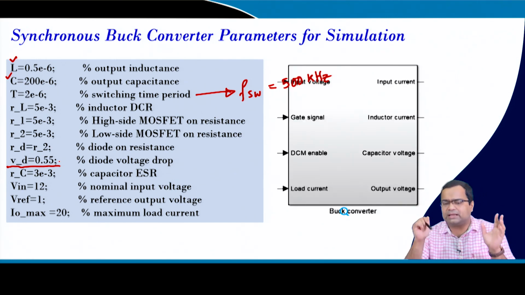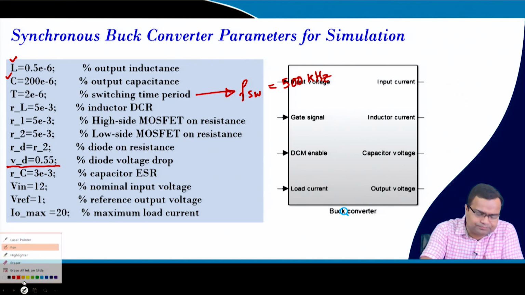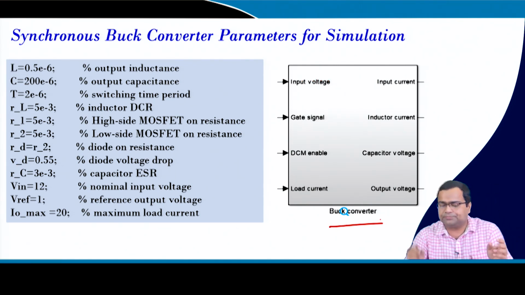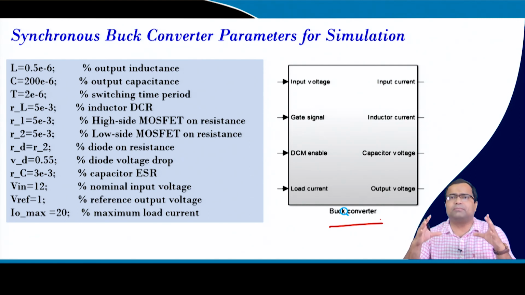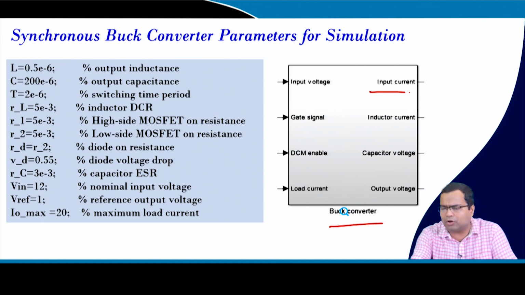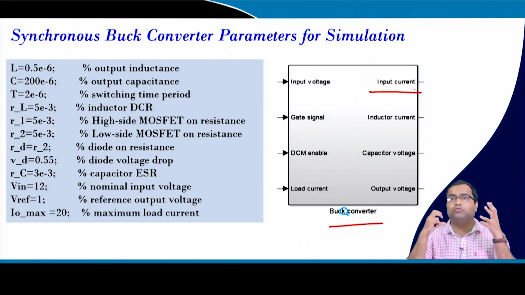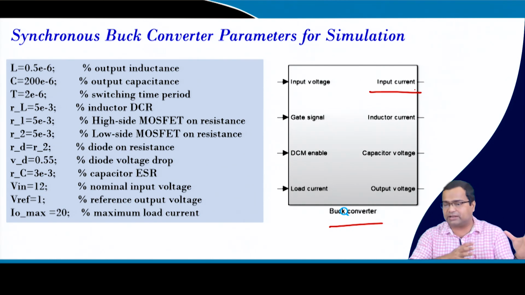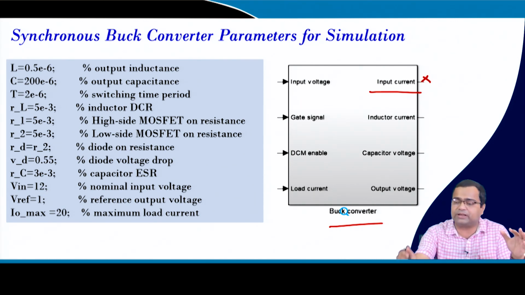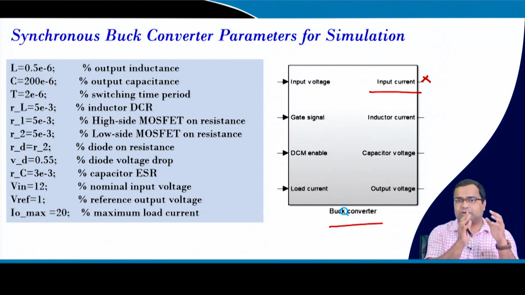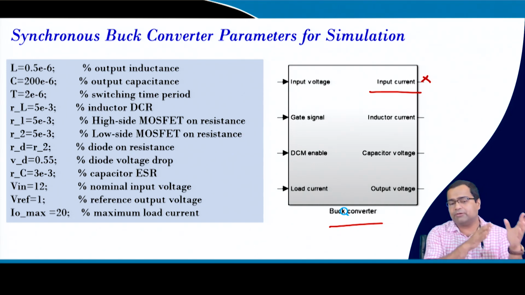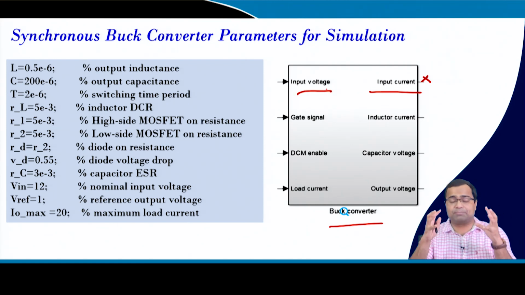So, this is the configuration, and this is the buck converter MATLAB model which we developed in the previous lecture. In the last class we also discussed how to tap the input current, which is very important. If we want to connect an input filter to this converter, then the input current of this converter should be connected to the output current of that particular block. For example, for the filter, the output current should be connected to the input current, and that filter output or the supply output will be the input to this input voltage. So, these are like plug and play type models.